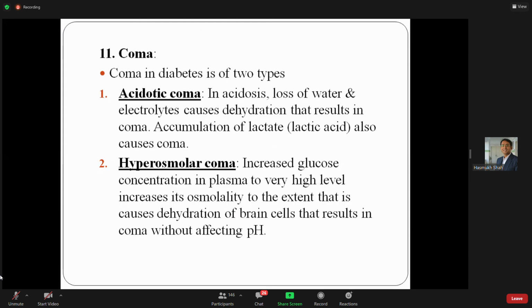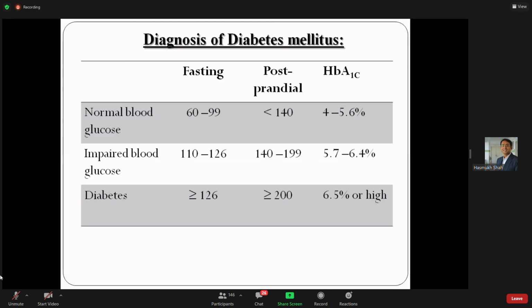Now, diagnosis of diabetes mellitus is mainly based on lab investigation. These are the few values. If a rearrangement in these values occurs, there is a development of diabetes mellitus. I start from this slide next time. I stop here.